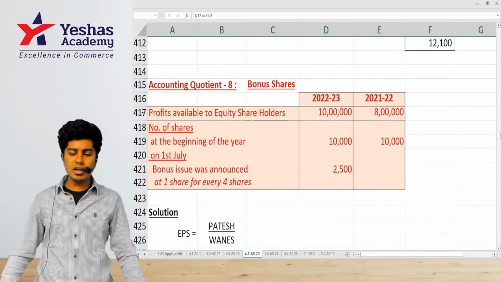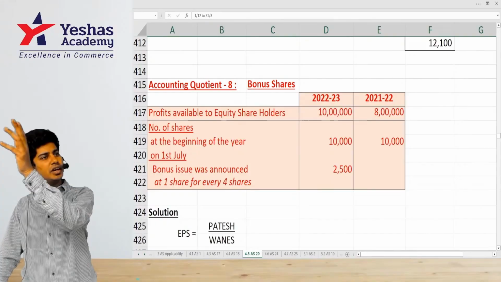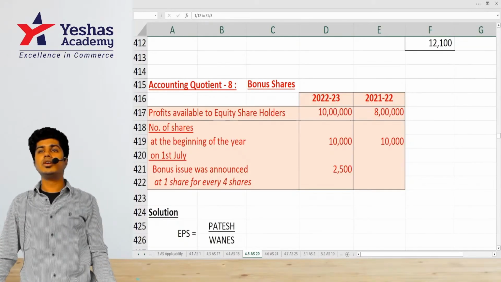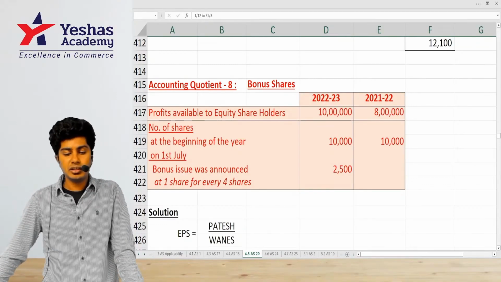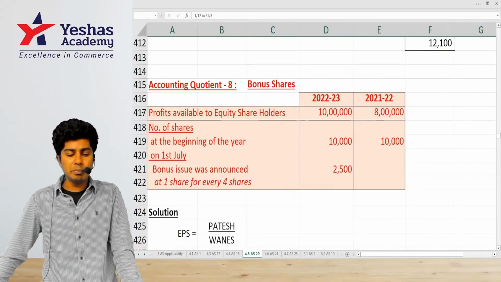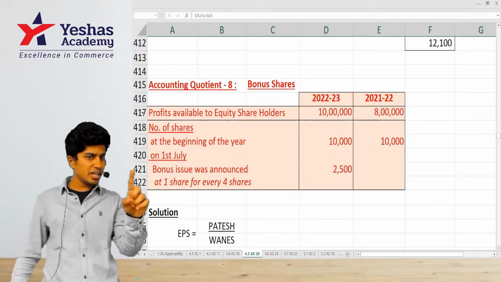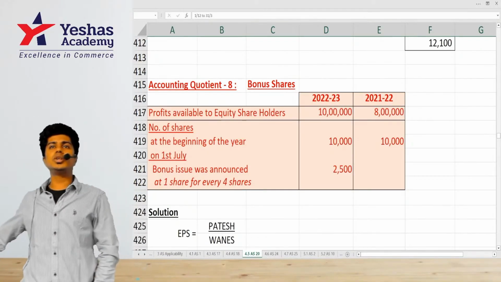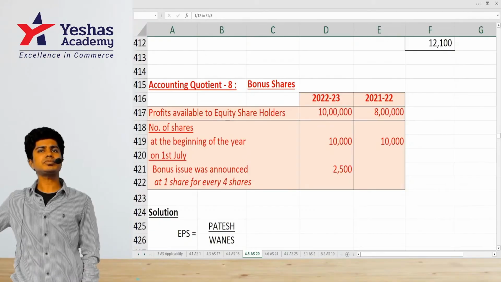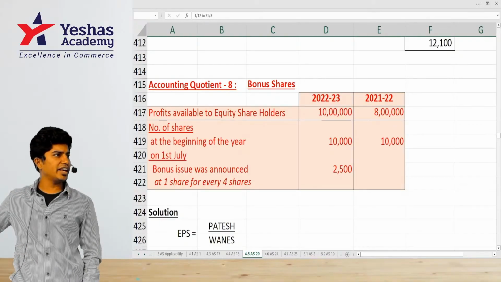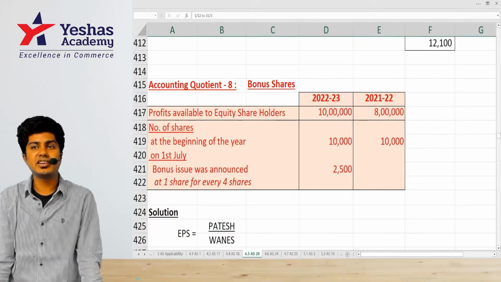Understood? Now, in beginning of the year, how many shares are there? Look, ignore 2021-22. Come to 22-23. Look at the 2022-23 column. How much is the number of shares at the beginning? Very good. On 1st of July, what did the company do? 1 share for every 4 shares held was given as bonus. 1 share will be given as bonus if you have 4 shares. 10,000 shares are there. So 10,000 into 1 by 4. Can I say 2,500 shares are given as bonus? 10,000 plus 2,500. At the end of the year, how many shares are there?